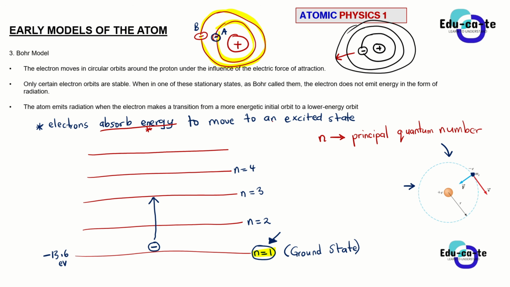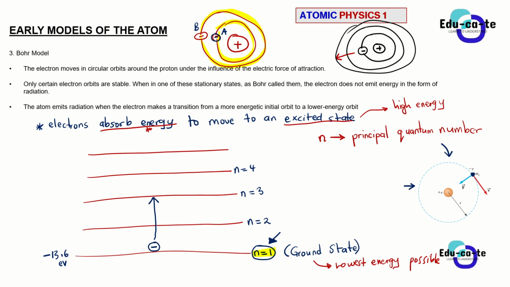They're absorbing energy so that they can move to an excited state. An excited state simply means a state of higher energy. This is when an electron has higher energy. In the ground state, the electron has the lowest energy possible. It is closest to the nucleus at this point.